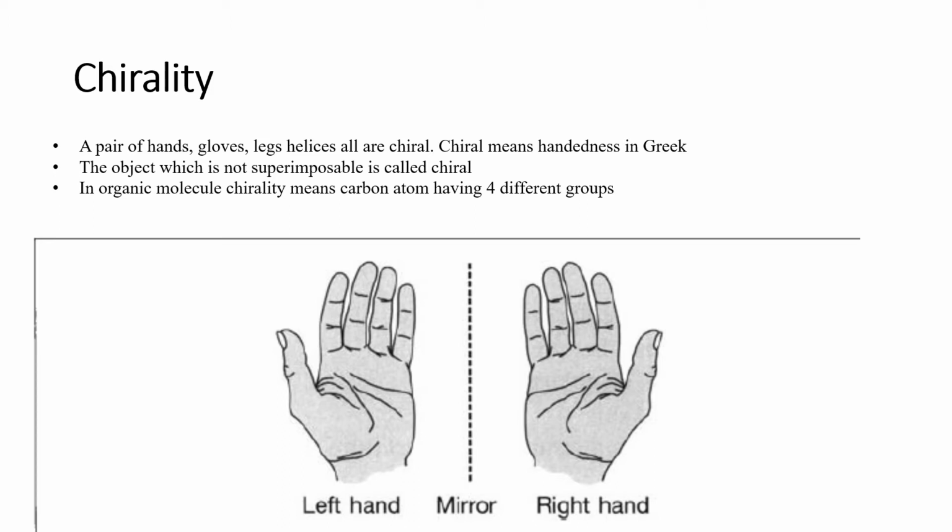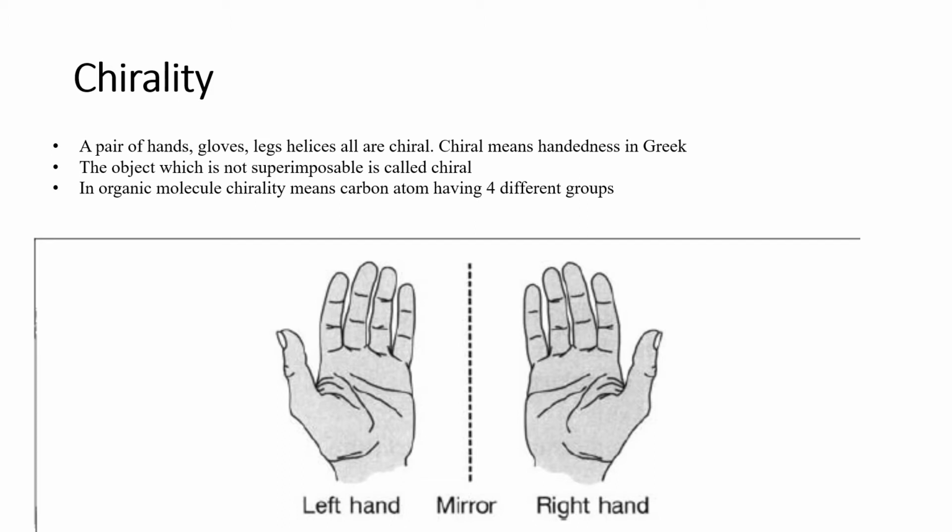But whenever we try to overlap them on each other, they don't look alike. That means they are not superimposable. The term is called non-superimposable. So this non-superimposability of an object is called chirality.